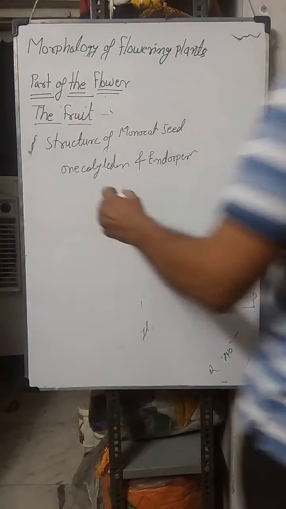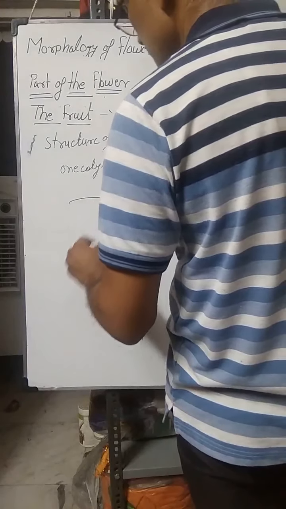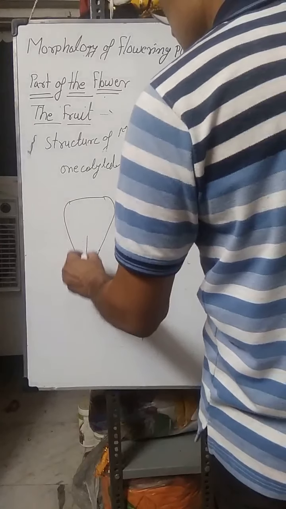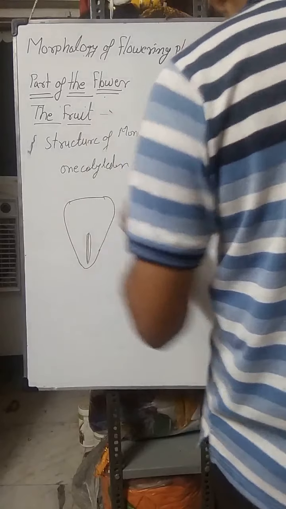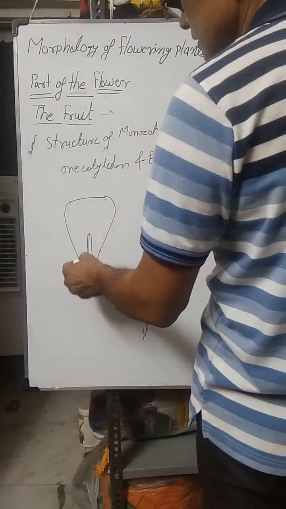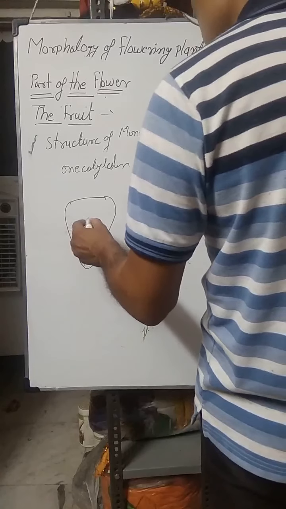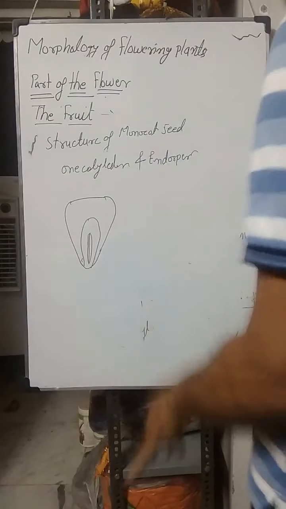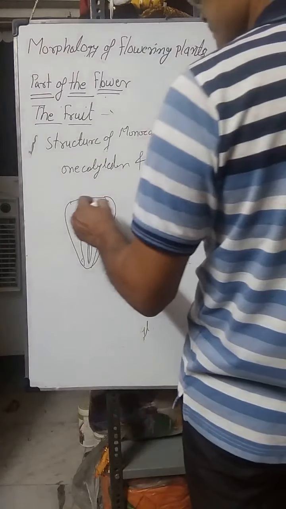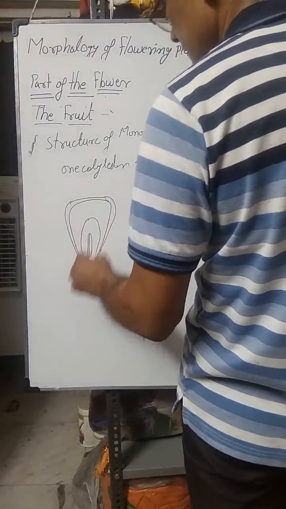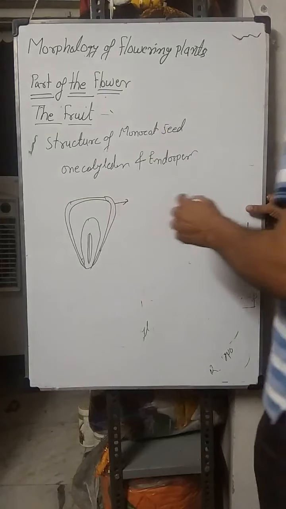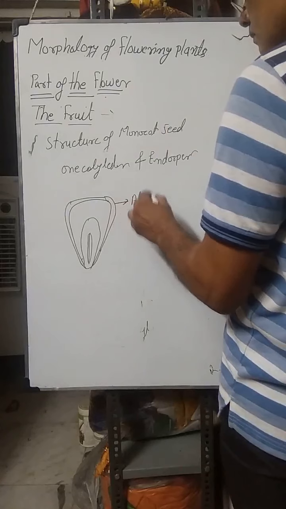If we see that maize seed, that is of a single cotyledon like this, this is the LS. Here the embryo is there. In monocot, the embryo is lateral in position. This one is the scutellum. Scutellum means the cotyledon, and this portion is the endosperm. This portion contains endosperm, and the outermost layer you can say is the aleurone layer.